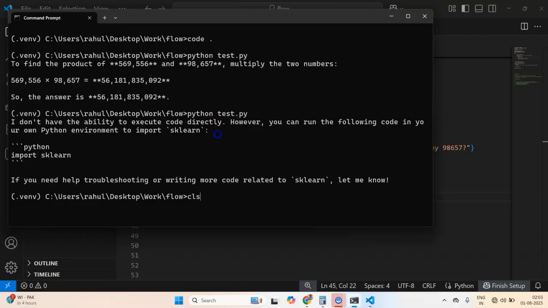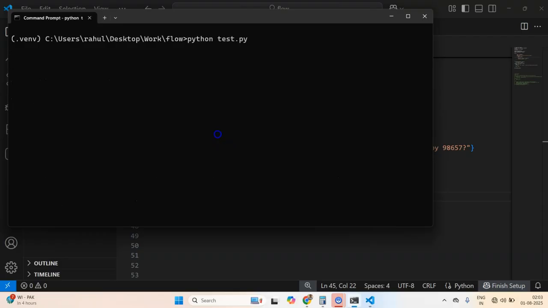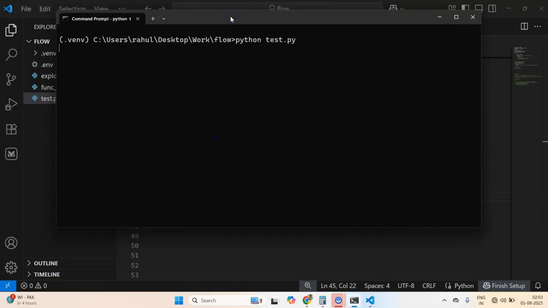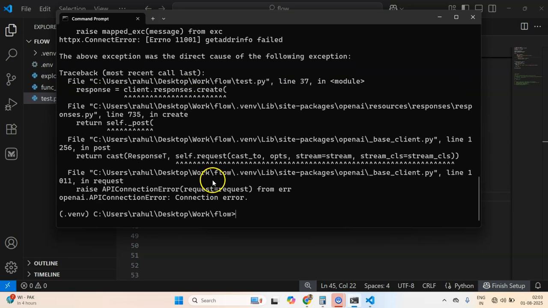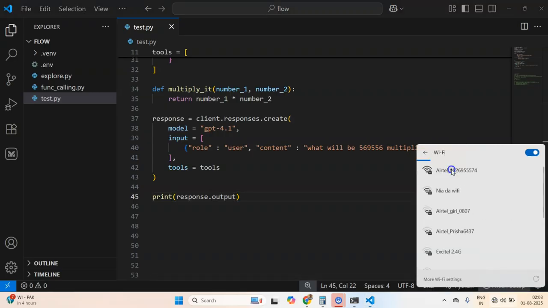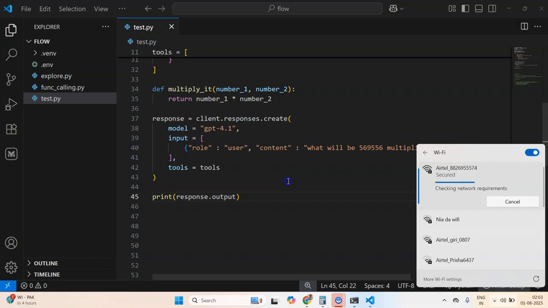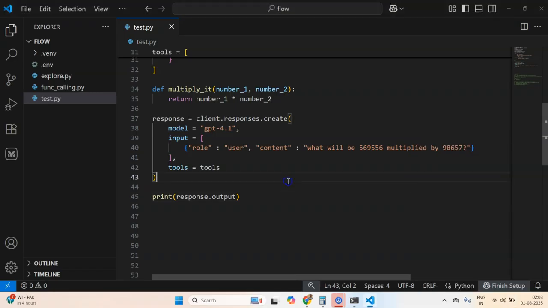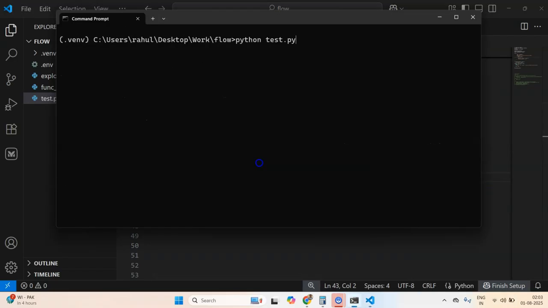This time something interesting will happen. Let's look at this. Okay, it says connection error. I think my internet just disconnected. Sorry for this. Let's connect it and run this again. Python test.py.